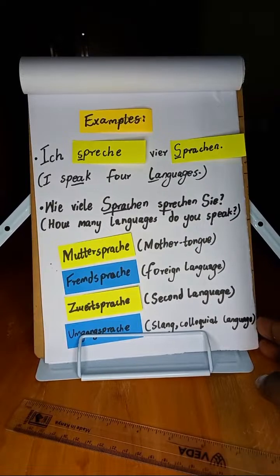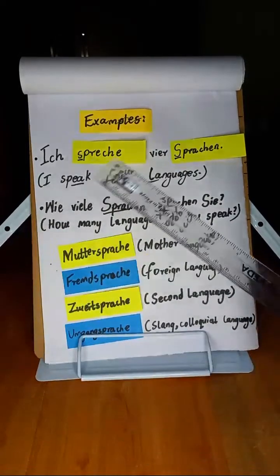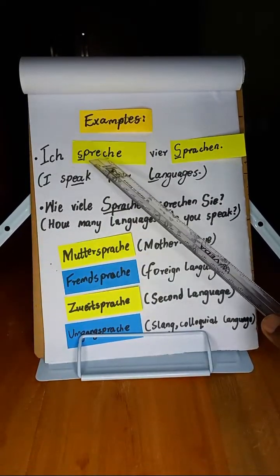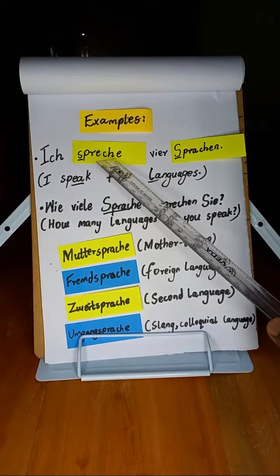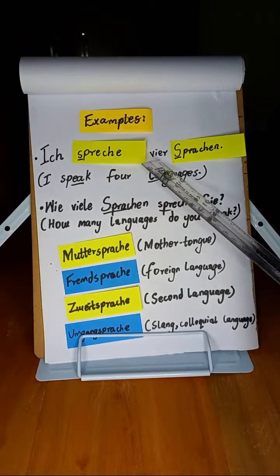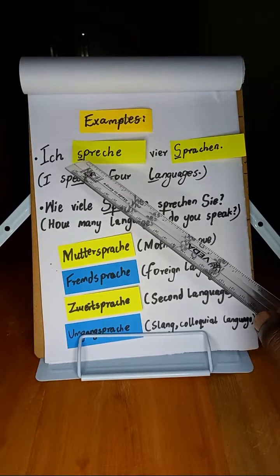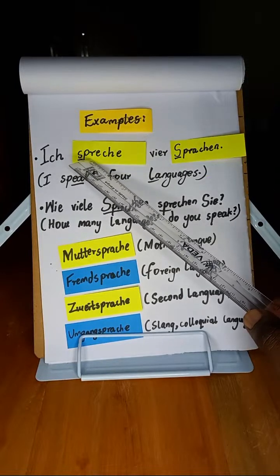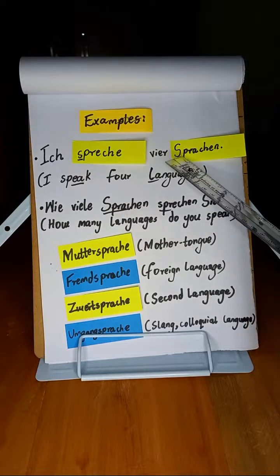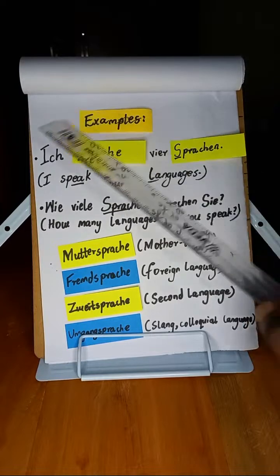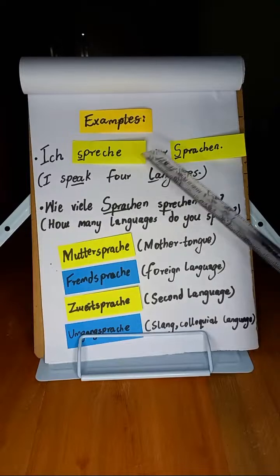The first example is Ich spreche. Remember, this one is a verb. Ich spreche 4 Sprachen. You can see this one is a small s because it's a verb, spreche, but this one is a capital because it's a noun, Sprachen. So if you say, Ich spreche 4 Sprachen, I speak 4 languages.